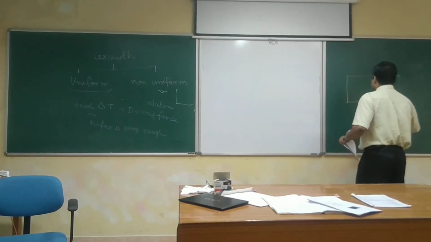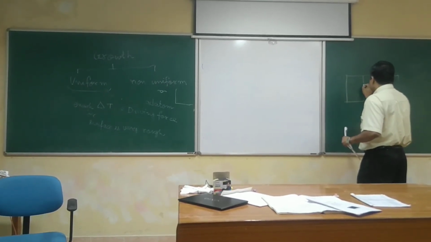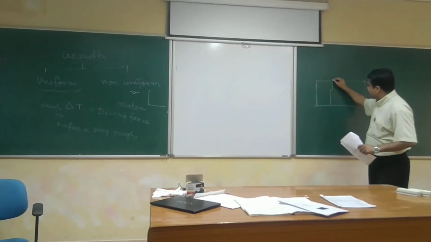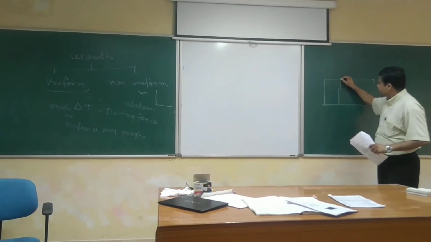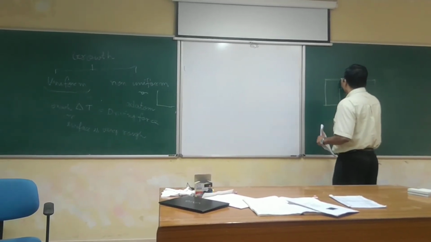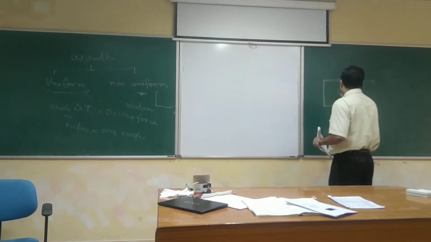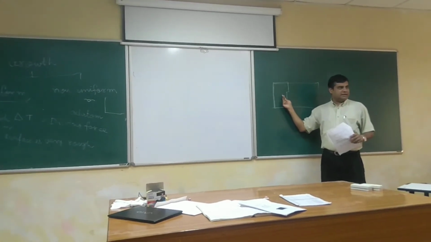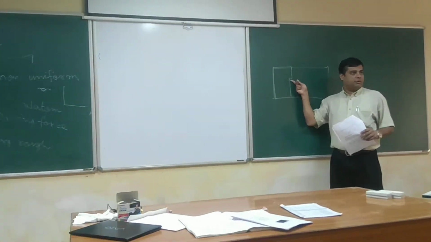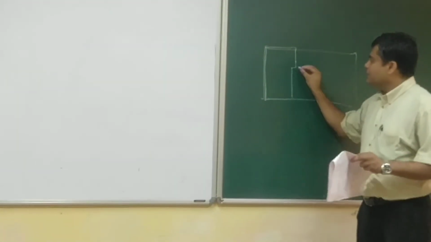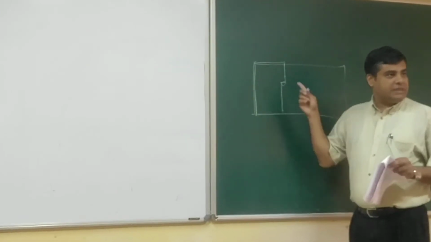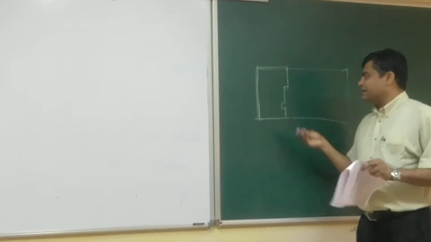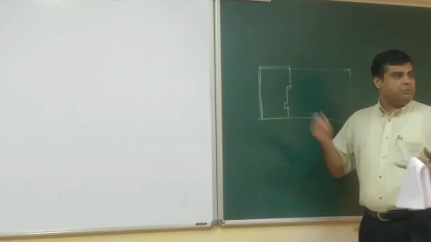So if this is the surface, you can think of this layer as one layer high. This upper layer is being formed, and there is a step that has formed. So an atom can go and get attached there. Or if there is this type of thing, then it can get attached to that.